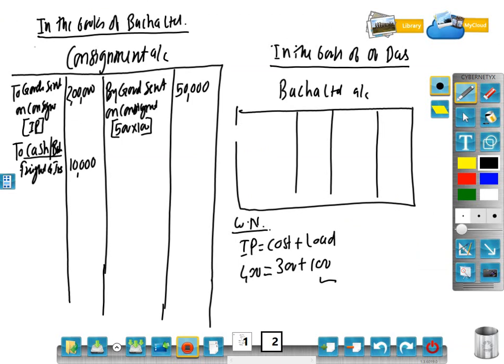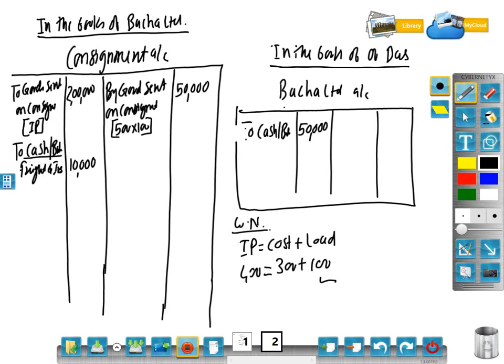But we have not opened Das's account, and we have not even opened the cash or bank account. But the same entry that Das will record in his books of account, that he has given that money to whom? Bacha. So Bacha account debit to cash or bank. So here write down to cash or bank. How much money given? Advance money 50,000.